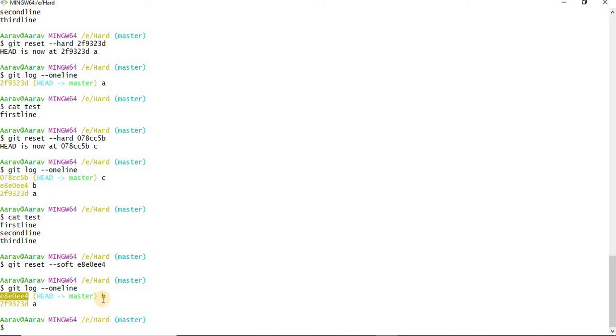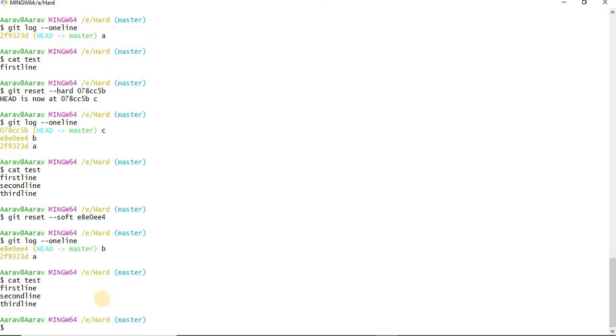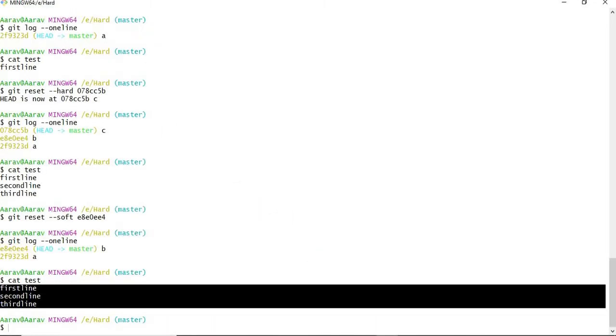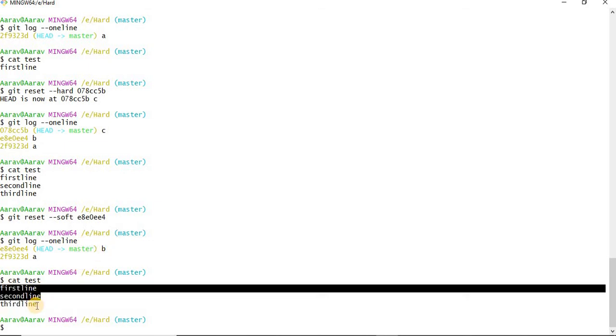But when we did the hard reset to B commit, we could see the data we had at that B commit, meaning the first line and second line. Let us cross check here. See, you could see first line, second line, third line, but HEAD is pointing towards the second commit. Ideally at the second commit we should have first line and second line only. But we are seeing first line, second line, third line. So this has to be at commit C. But we have done soft reset to B commit. We are supposed to see these 2 lines only, but we are seeing these 3.